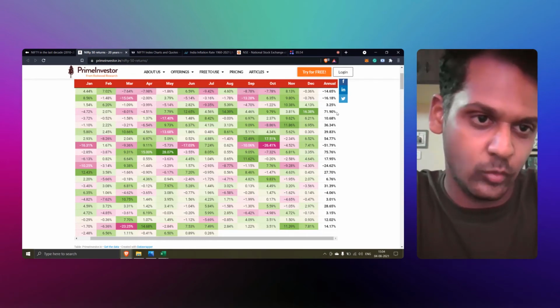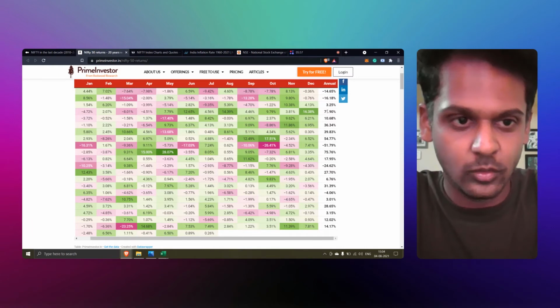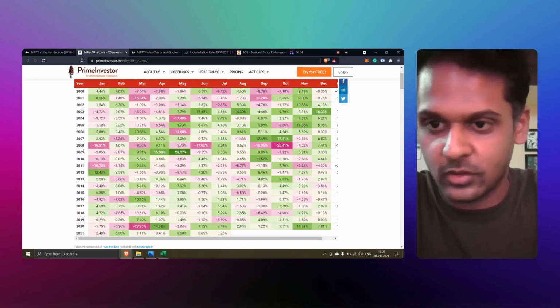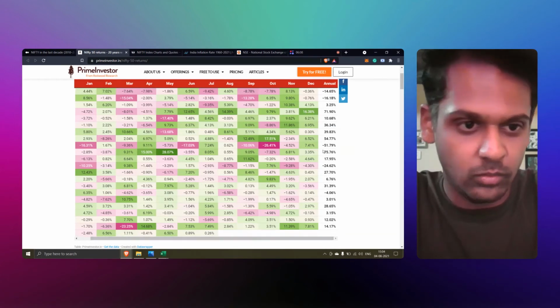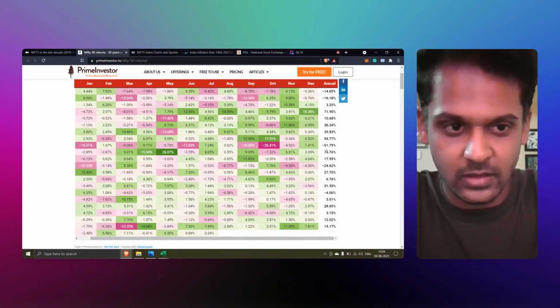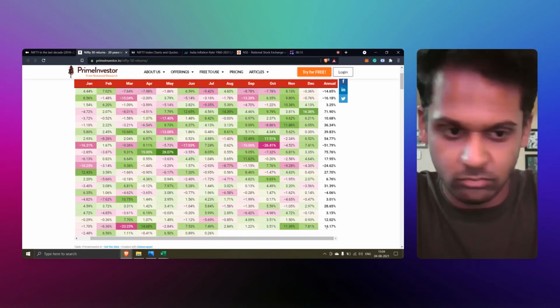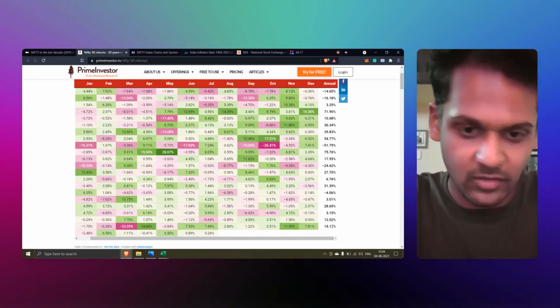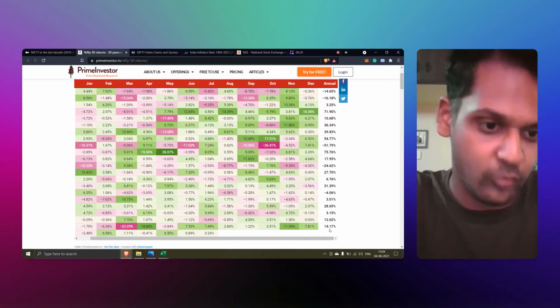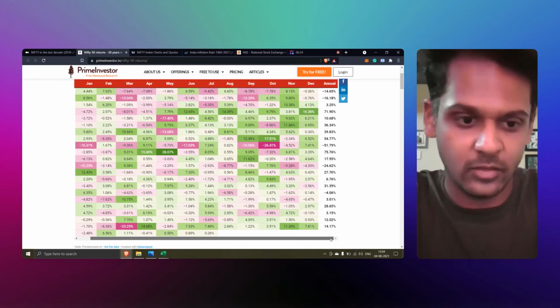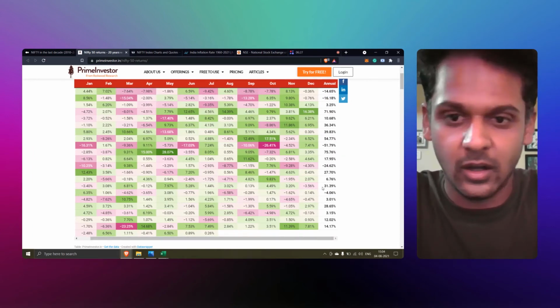Whatever loss was made here, it was all recovered in this year. So like that consistently, if you see, there is also a minus 51 somewhere here, which is 2008. As we all know, this is the housing bubble crash in the United States. So that has also again recovered in the next year itself. So coming down to 2020, we are at 14.17 percentage. We are up by 14.17 percentage in spite of the COVID crash. So this is how the stock markets work. I mean, it's not going to be a smooth ride.